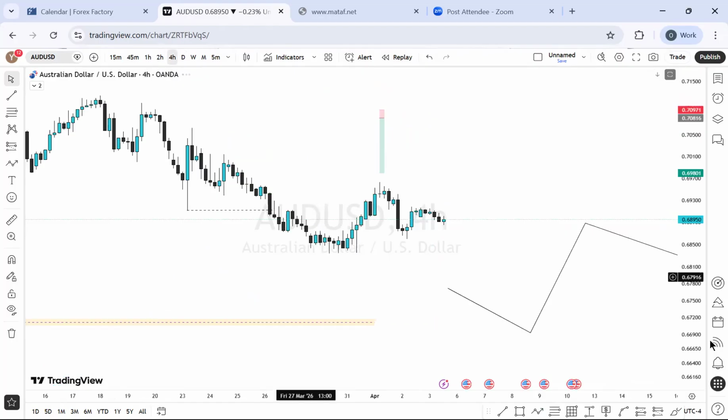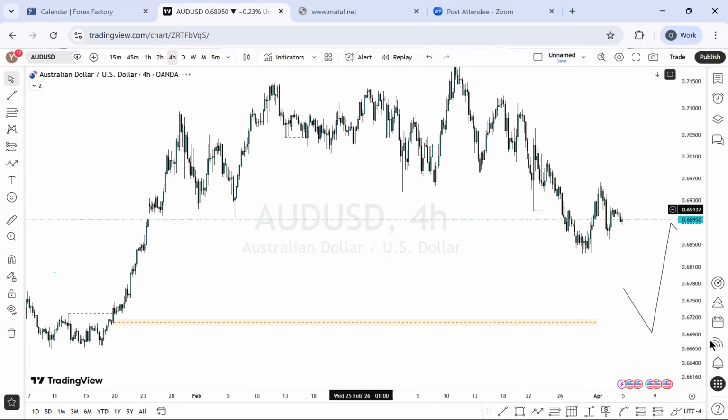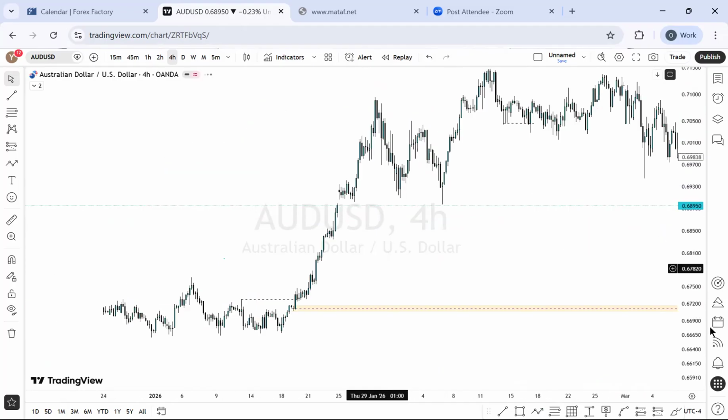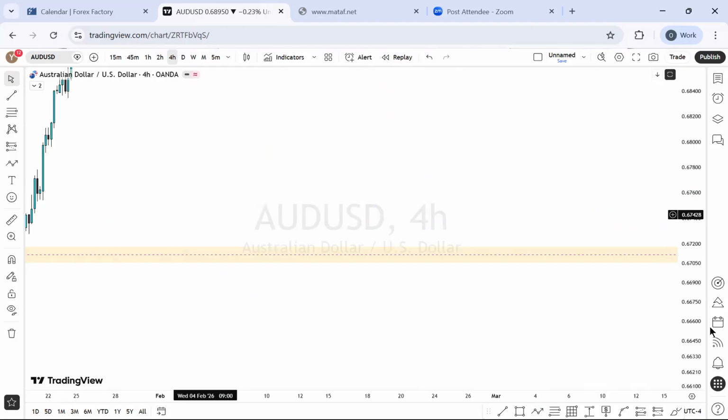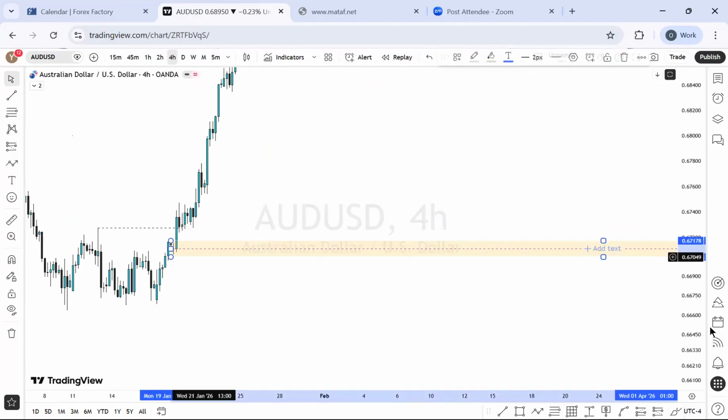What I have is very simple. I'm going to talk about it real quick. This is the zone. This is the target. This is the exact zone on the 4 hour time frame right here, which is within what price level? Within 0.6717 and 0.6705.